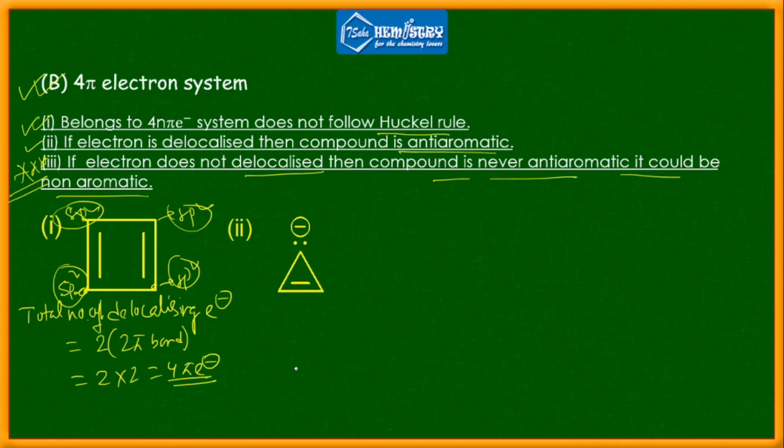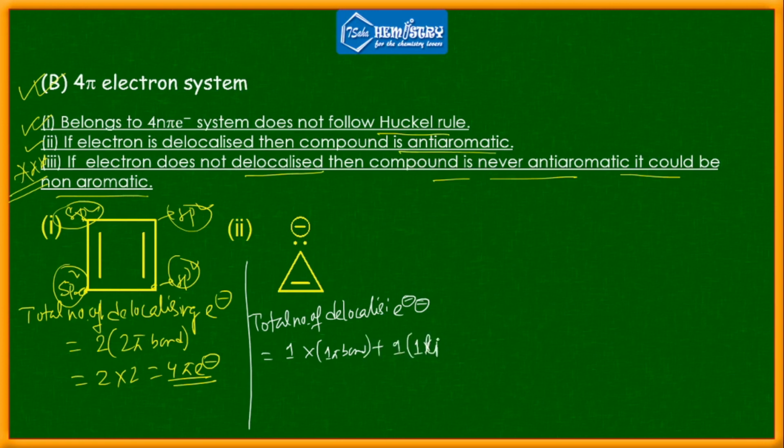Next we take this example. Now, in the case of charged species, whenever you have a charge like this, a negative charge or a lone pair, you can consider it like 2 pi electrons. So the total number of delocalizing electrons equals 1 into 1 pi bond plus 1 into 1 lone pair.